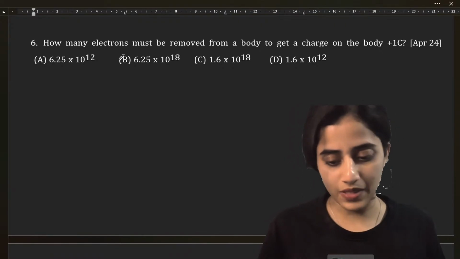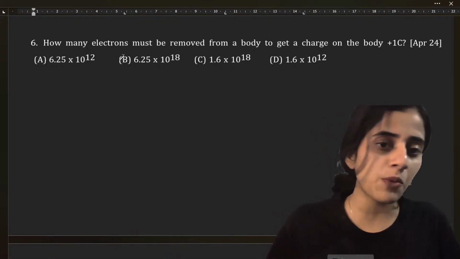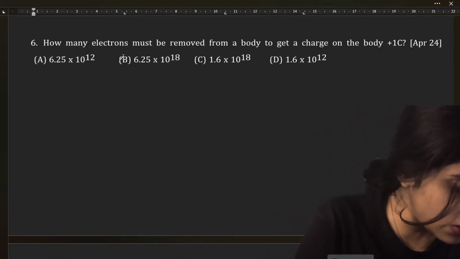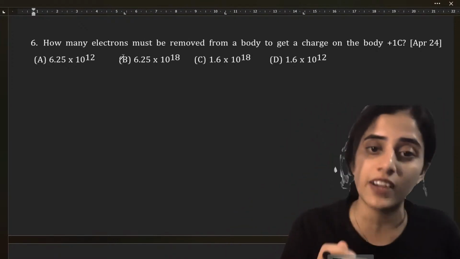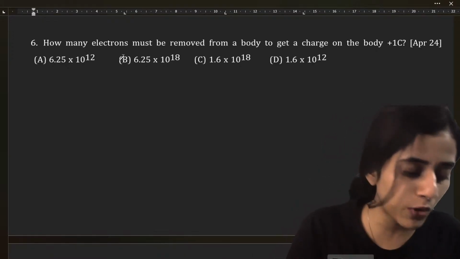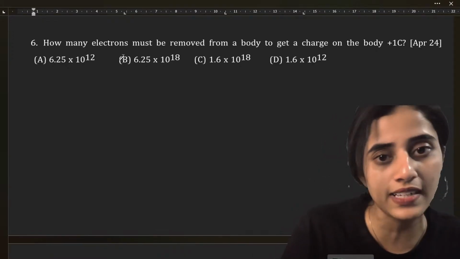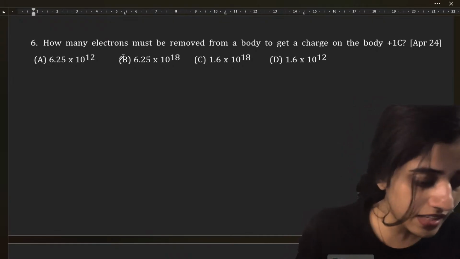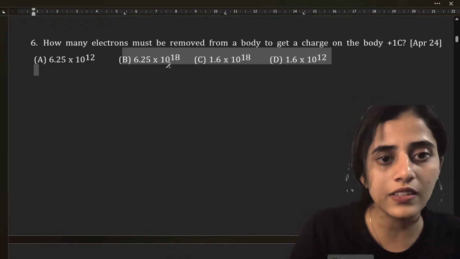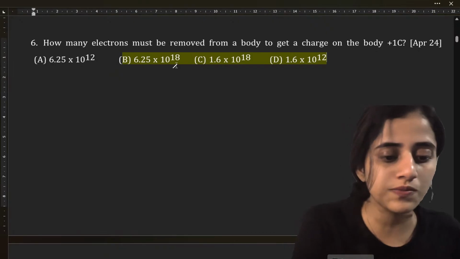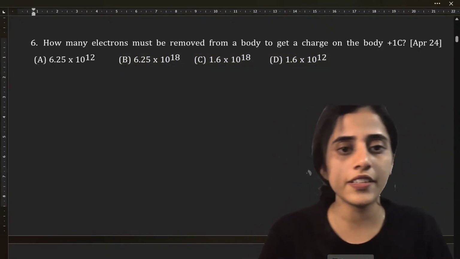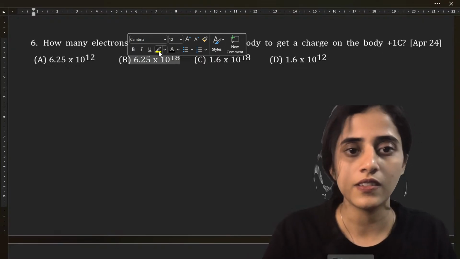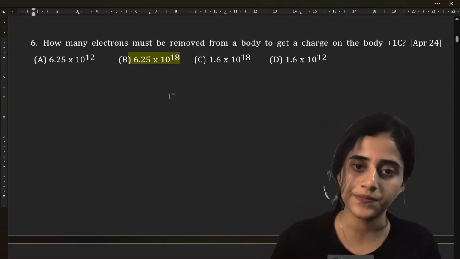Yes, Vijay Priya. So the answer is 6.25 into 10 raised to 18. How is it 6.25? 1 coulomb is 1 divided by 1.6 into 10 raised to minus 19. So how much you will get? 6.25 into 10 raised to 18. So this is the answer.